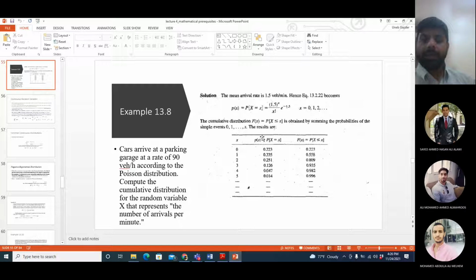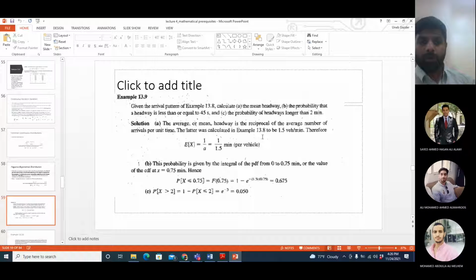But in the last example, what we did was we found the mean headway. So if the average arrival is 1.5 vehicles per minute, then the mean headway, the mean time between arrivals, will be the inverse of that. So 1 upon 1.5.